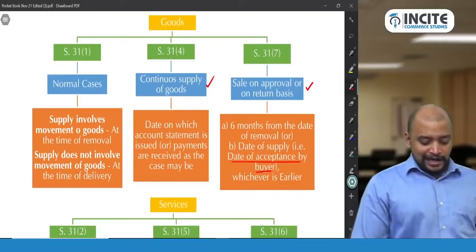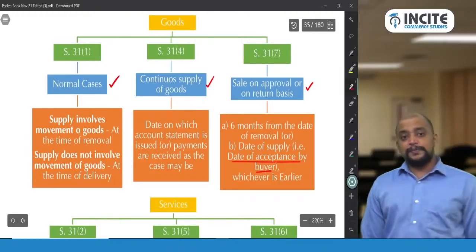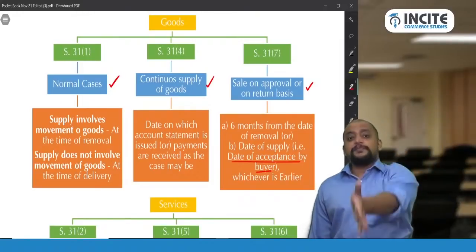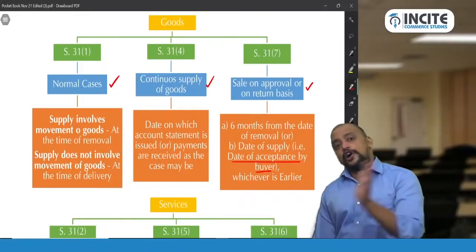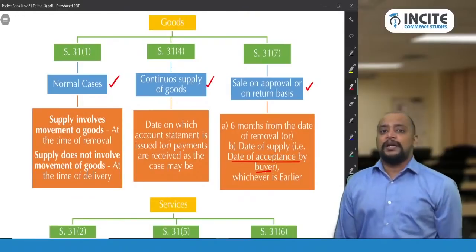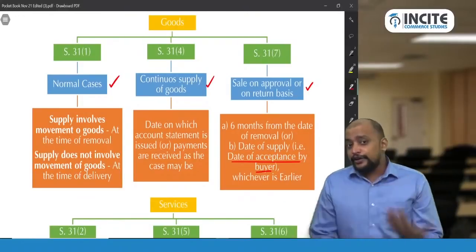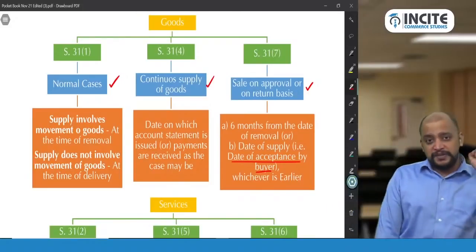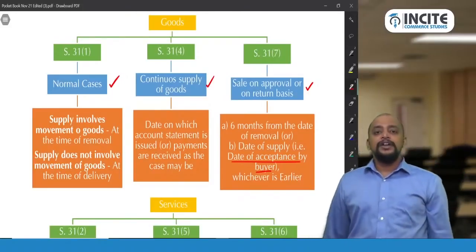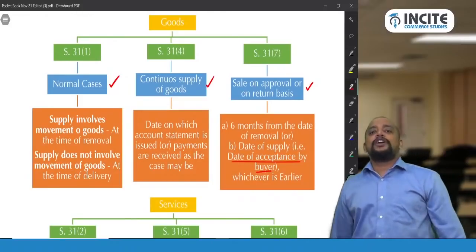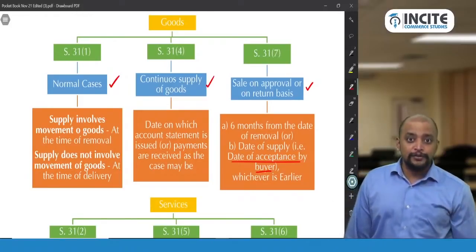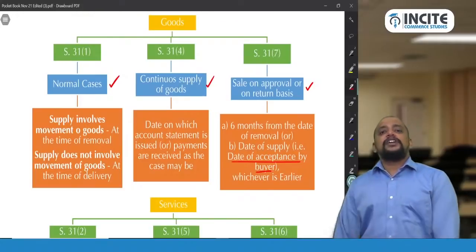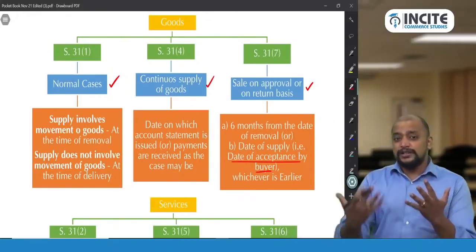Then normal cases, section 31 subsection 1. When 31 subsection 4 or 31 subsection 7 is not applicable, then 31 subsection 1 will be applicable. So if it is not continuous supply of goods, if it is not sale on approval or on return basis, then 31 subsection 1 normal cases is applicable. We need to check whether supply involves movement of goods or not. If supply involves movement of goods, the due date of invoice is the time of removal. If supply does not involve movement of goods, it is the time of delivery.